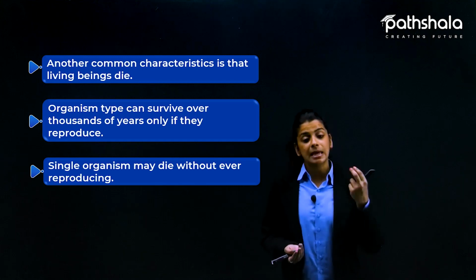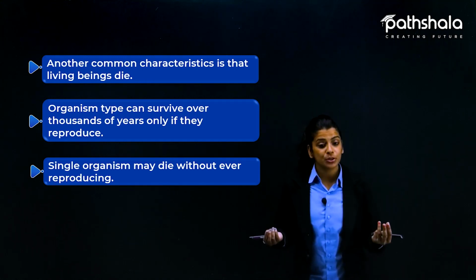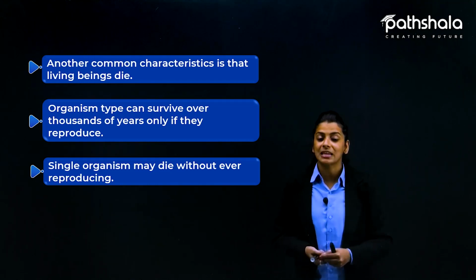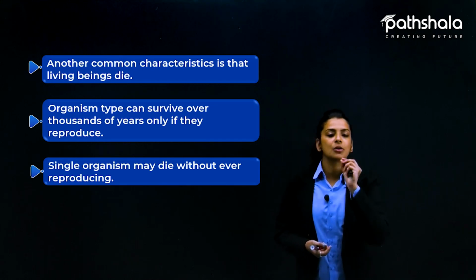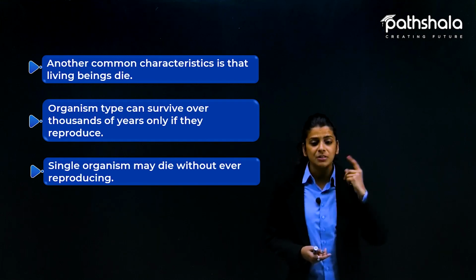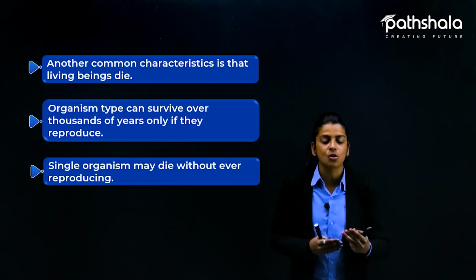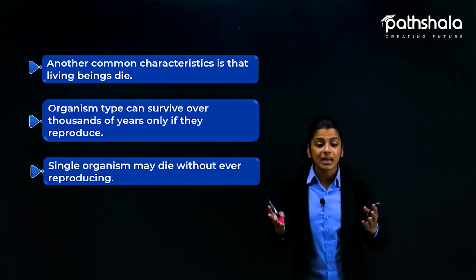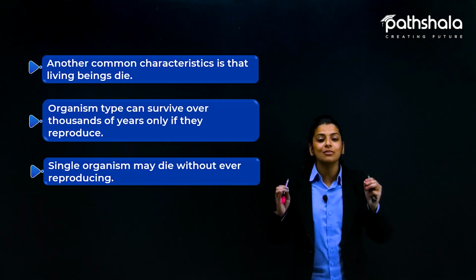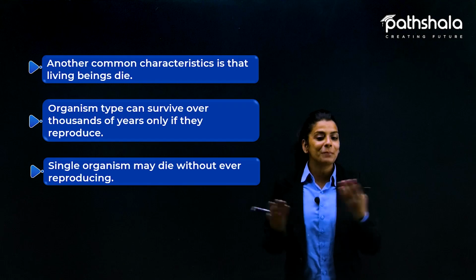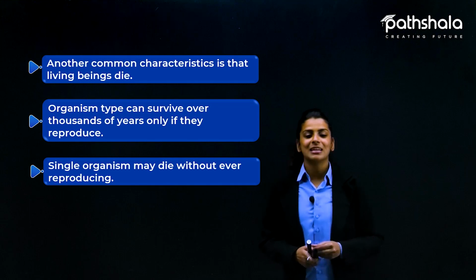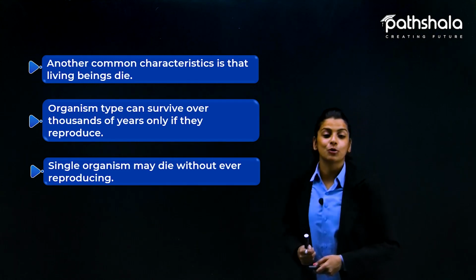Same goes with the animals, same goes with the plants. अगर animals are not reproducing, so you will not see any animal around you. और in case of plants also, अगर plants भी reproduce नहीं करेंगे तो you will not see even a single plant around you, because they will die after some time. The original ones will die after some time, and there will be no existing organisms to reproduce further. So yes, it will result in extinction of the whole living being वाला जो हम part पढ़ रहे हैं, वो हम पढ़ते ही नहीं अभी. So that is why reproduction is so important, that it results in what? An organism surviving for over thousands of years.